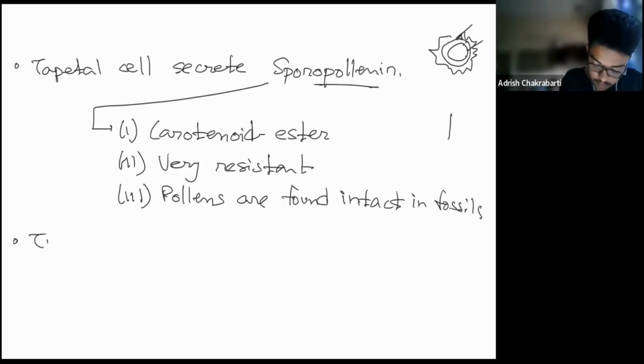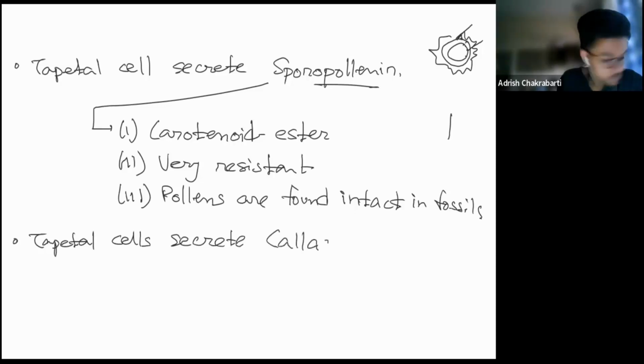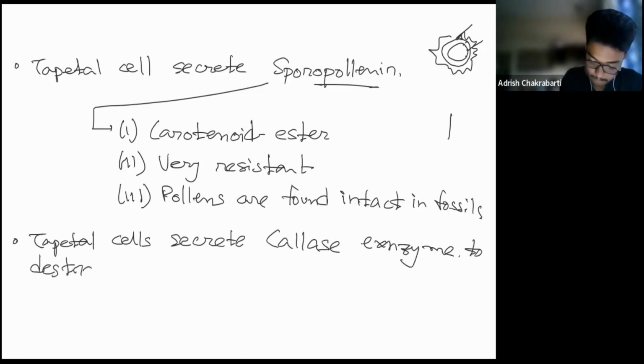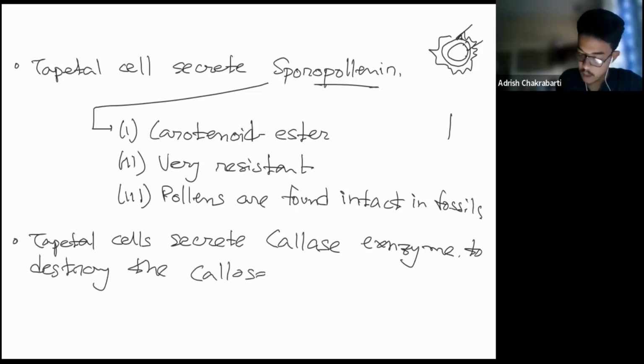Next, tapetal cells secrete the callase enzyme to destroy the callose layer. So what is the callose layer? I will mention it once I get into the formation of pollen grains.